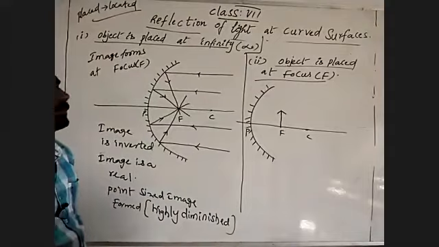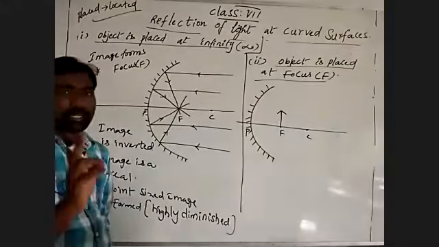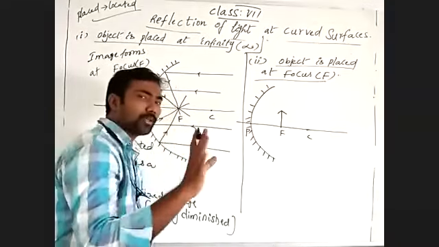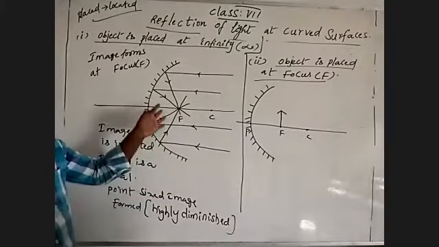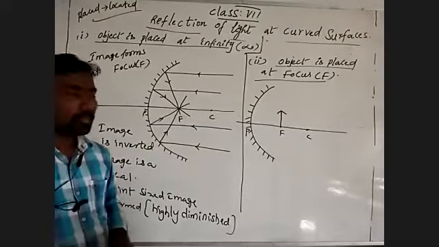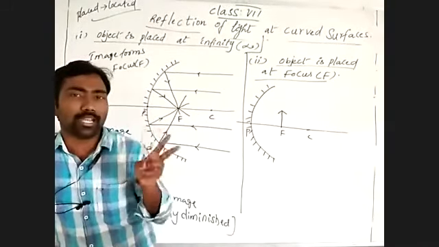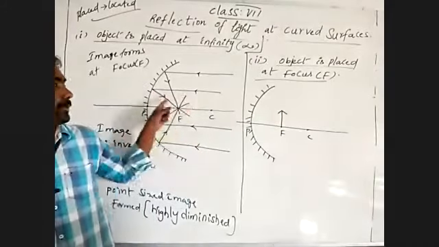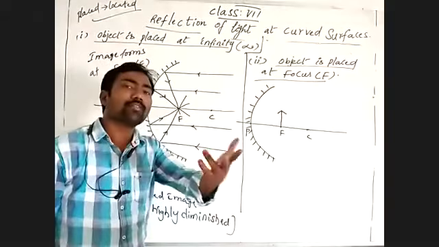So we mostly discuss with two light rays. One must be parallel to the principal axis. To understand the converging method, I drew four light rays, top and bottom. But from now onwards, we are discussing with only two light rays. In that also, one must be parallel to the principal axis. The second one, however you like.